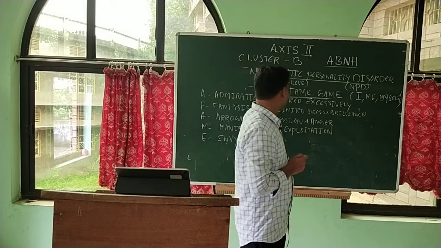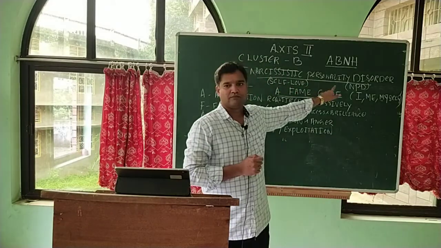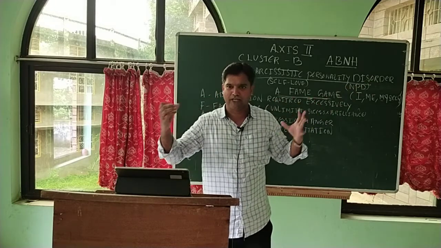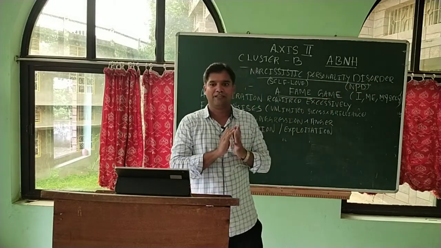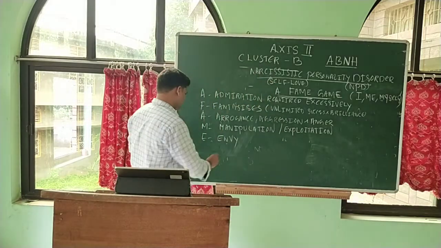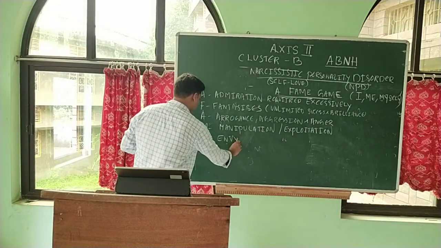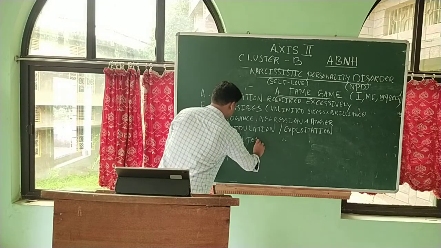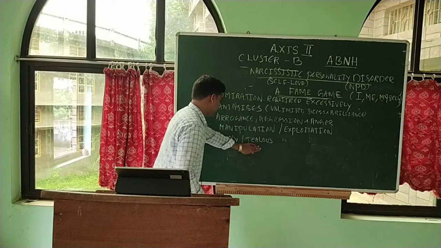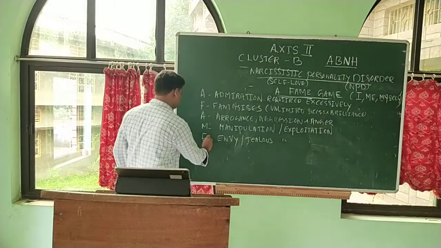They are all centered on the self. They are fully in love with the self. So they will be very envious, very jealous, if anybody else crosses them or overtakes their personalities.